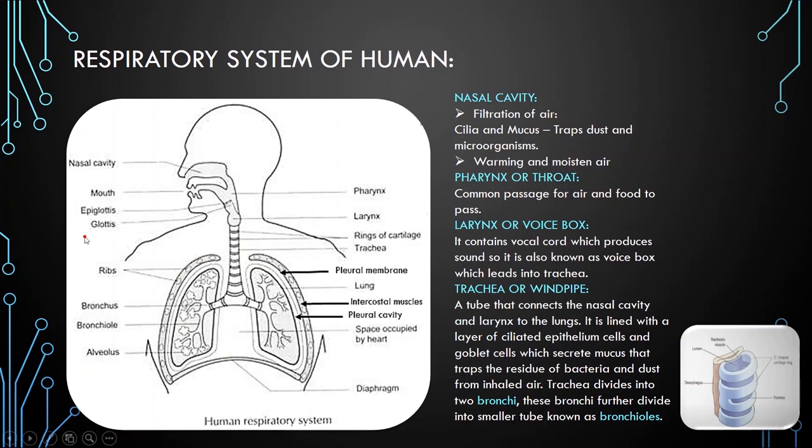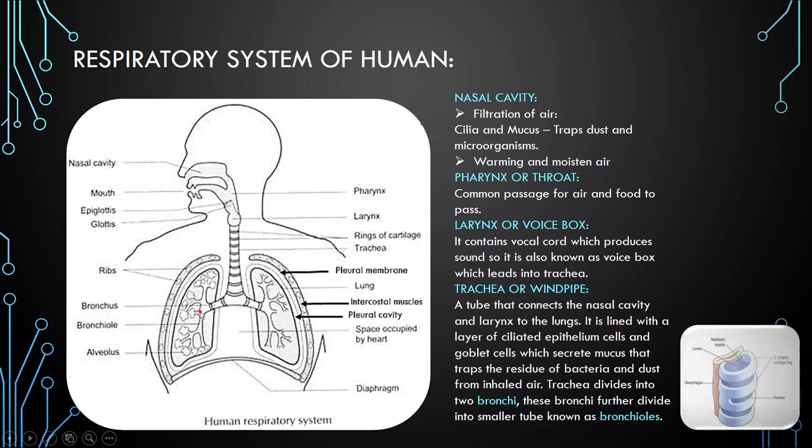And by the upward movement of cilia in the trachea, the dust residue and microorganisms move upward towards the pharynx and go outside of the body of the organism by exhalation. Now at the end point, you see here the trachea is divided into two branches. They go into the lungs, right lung and left lung.